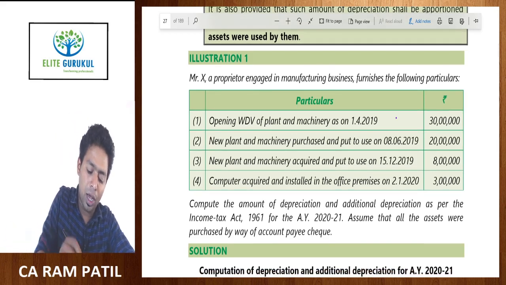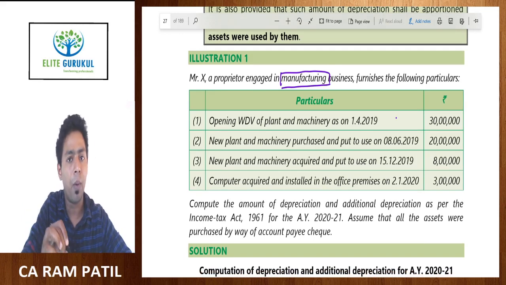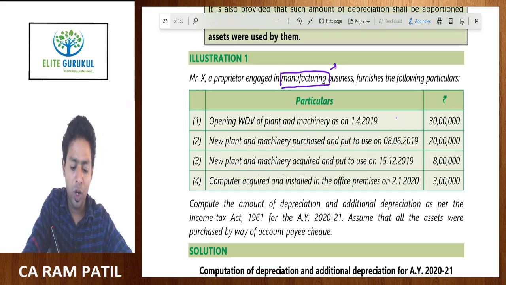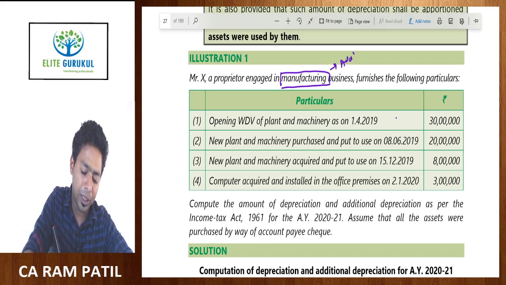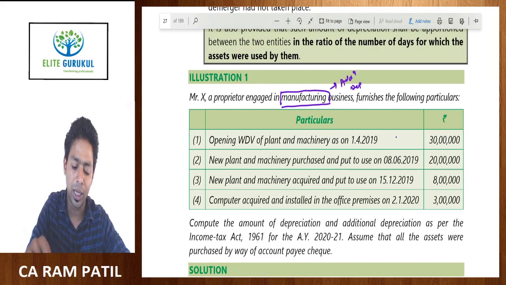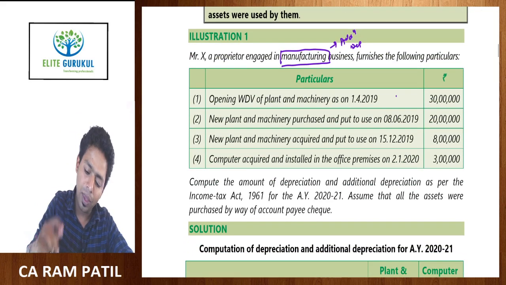So, Mr. X, a proprietor, engaged in manufacturing business. Now, please understand friend, this manufacturing business word is very important, because here whether they mention or not, you need to think about additional depreciation. Okay. So, this is the hint that I am giving you when you are reading the answer itself. At that point itself, you need to keep these important points in your mind.